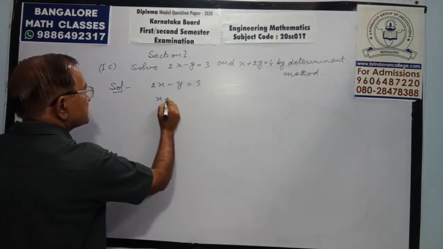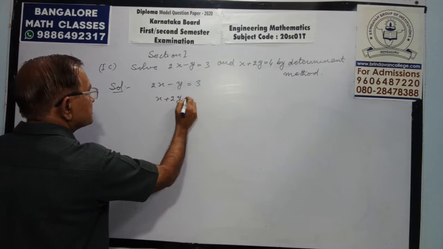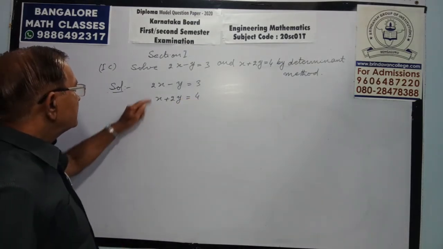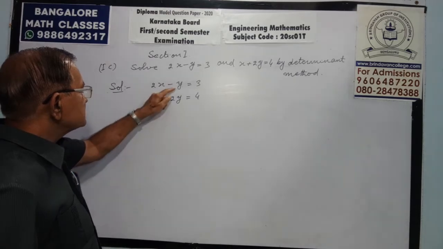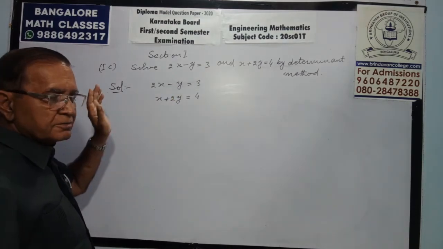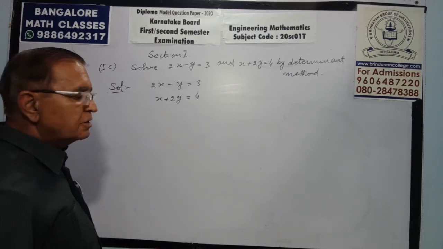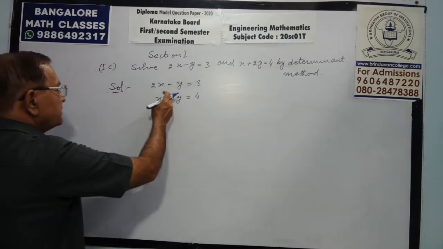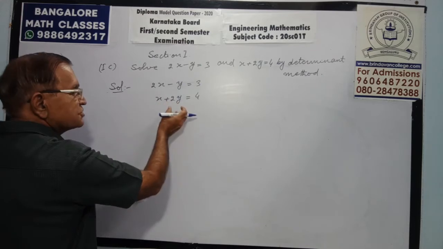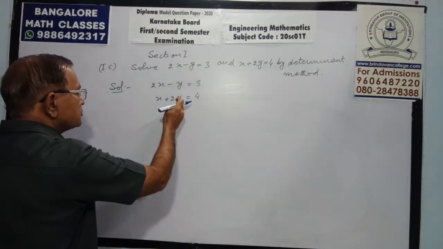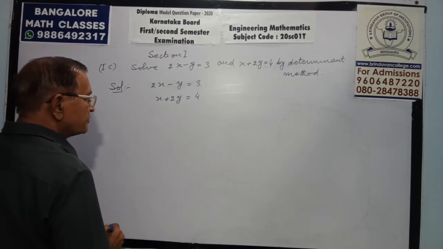Second is x plus 2y equals 4. While writing, be careful. X should be in one column and y should be in the second column. If z is there, z should be in the third column. If he is writing first y then x, rearrange. Means x and x should be in one column, y and y should be in one column.